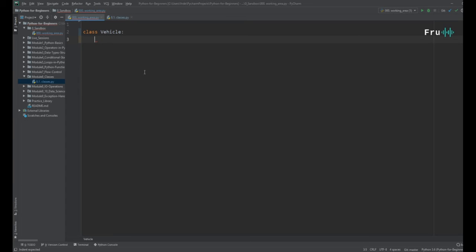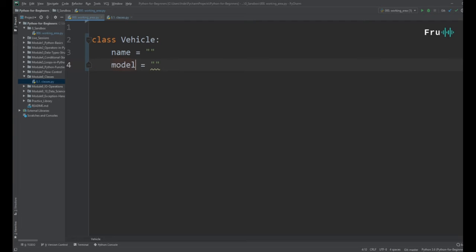Now, this class has certain characteristics that we want to give to it. Let me zoom in again. What do those characteristics look like? A vehicle could maybe have a name. That's legitimate. A vehicle could have a kind, or maybe call it the model of that vehicle.